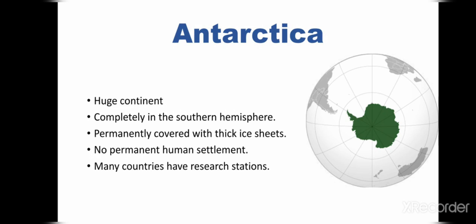Next we talk about the most important continent, that is Antarctica. It is very huge and completely lies in the southern hemisphere. It is permanently covered with an ice sheet and there is no permanent human settlement due to its extreme climatic conditions, but many countries set up research stations there. That's why Antarctica is also called the continent of science. India has also established two research stations, namely Maitri and Dakshin Gangotri.